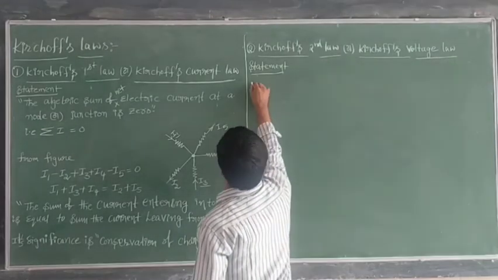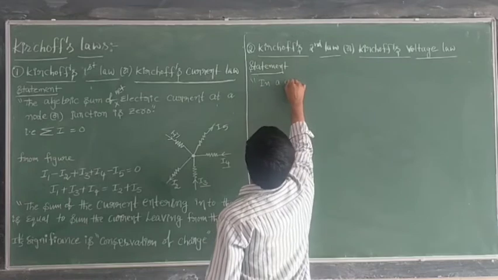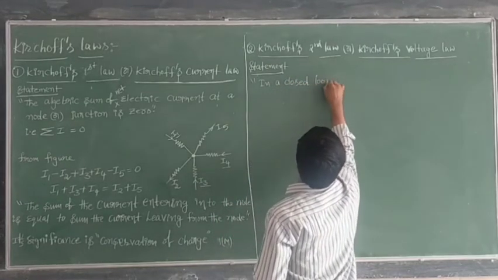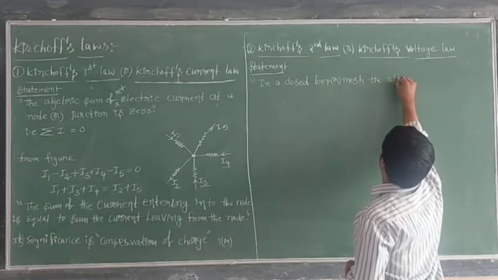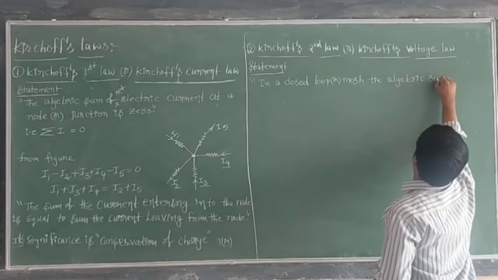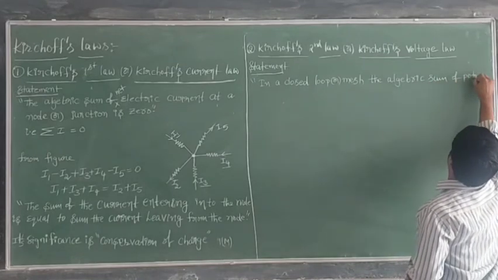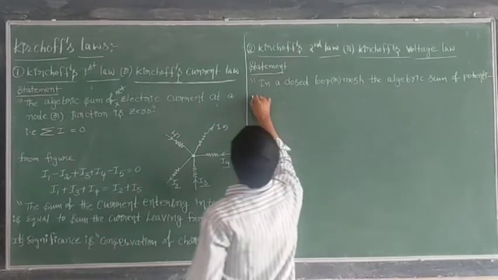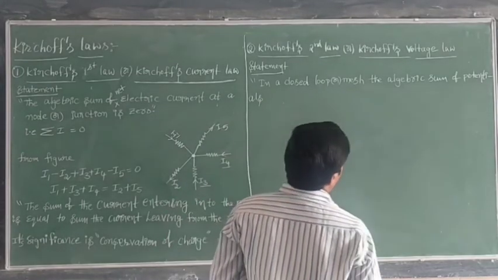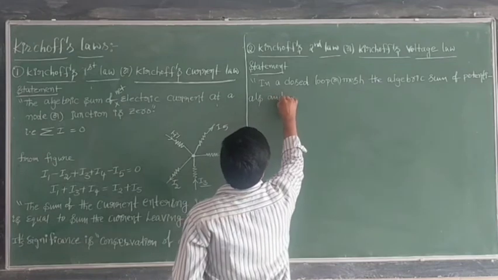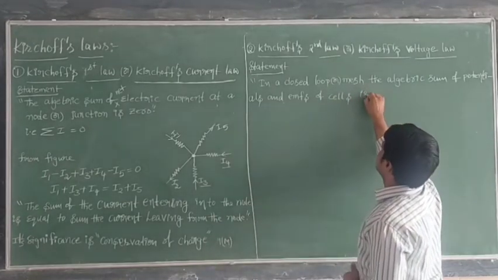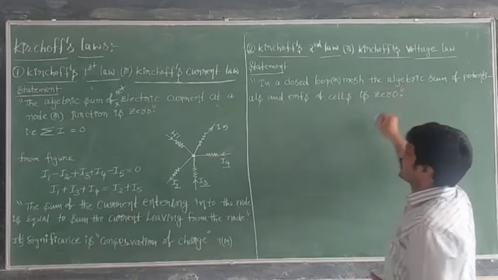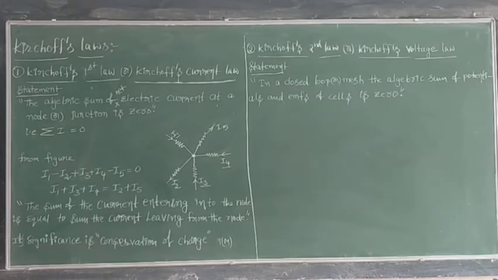In a closed loop or mesh, the algebraic sum of potentials and EMFs of cells is 0.